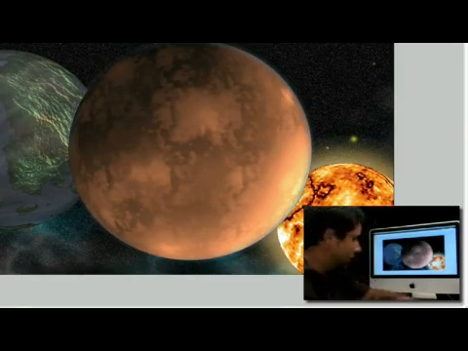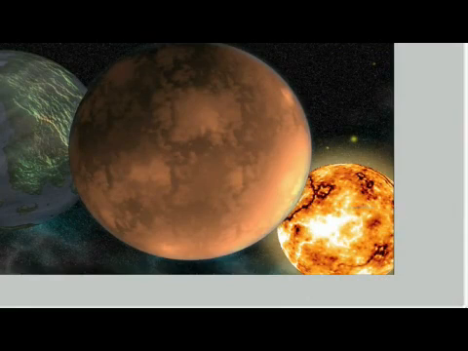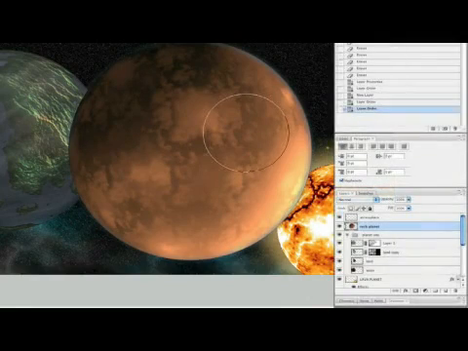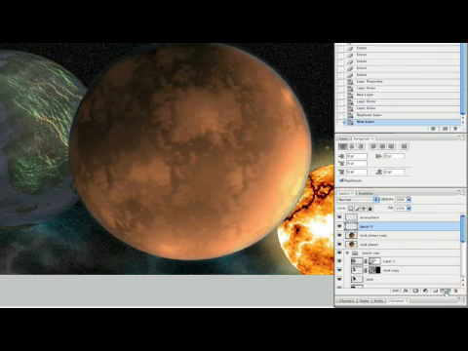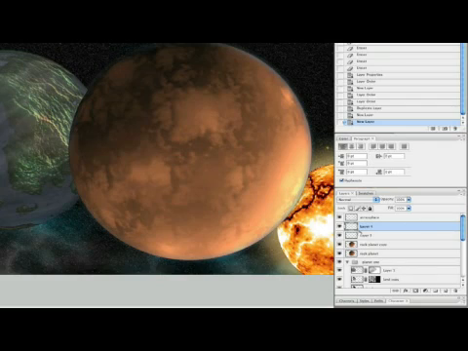Now we're going to add a little bit more texture to our rock planet. As we can see here, we've got a little bit of atmosphere, a little bit of planet. So what we're going to do is grab this rock planet layer, pull it down here and just make a copy of it, like so.